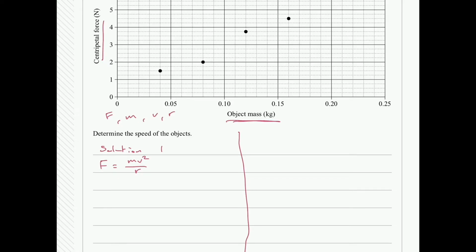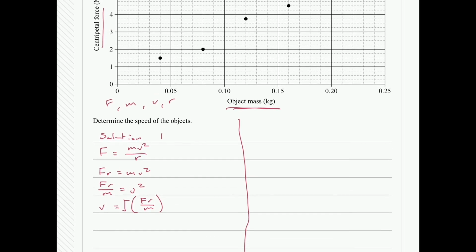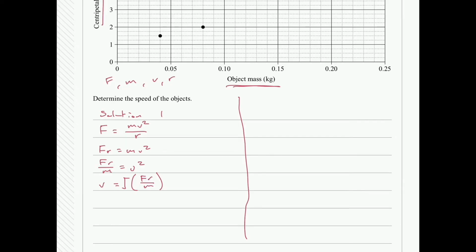So what I'm going to do is first rearrange the equation, and then I'm going to look at the variables that we've been given. So we'll start off with that. Rearranging for v, we get F r is equal to mv squared. We move over the m, F over m is equal to v squared, and the next step is v is equal to root F r over m. All right, so this is our new situation. So let's have a look. Do we have a force, a radius, and an m?